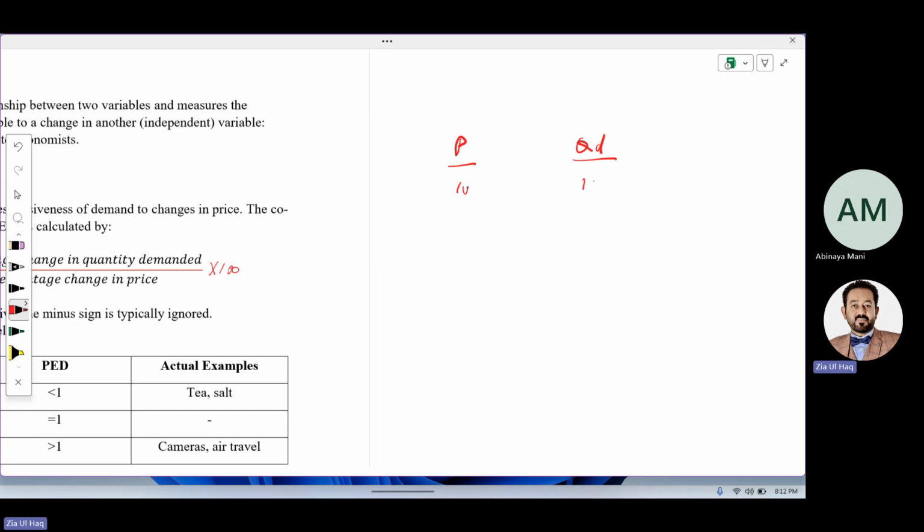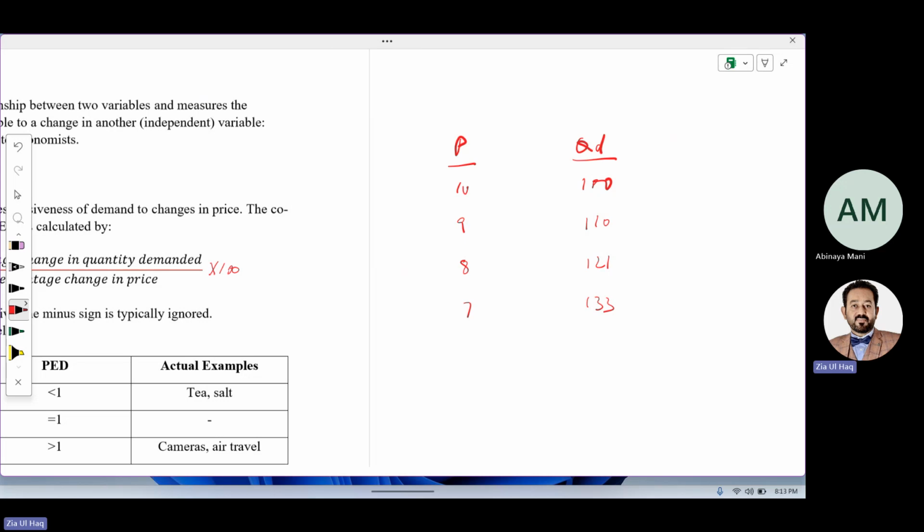Price is 10, demand is 100. Price becomes 9, demand increases to 110. Price becomes 8, demand increases to 121. Price becomes 7, demand increases to 133. Price is decreasing, demand is increasing.